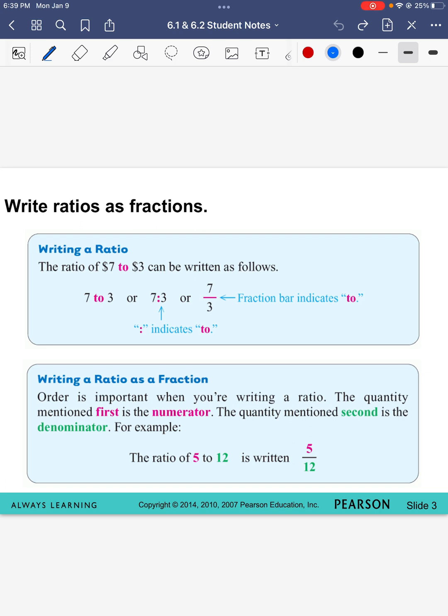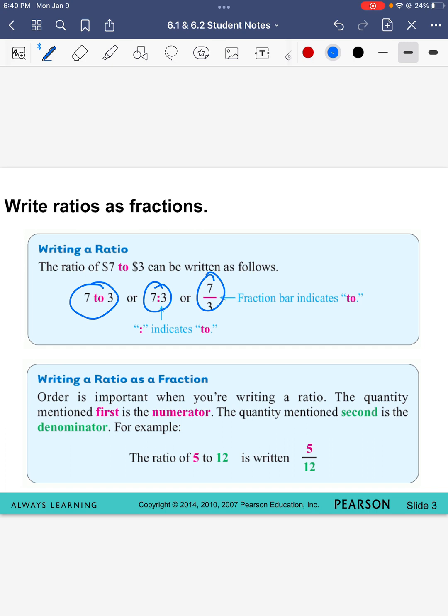So when we look at ratios, we can write them three different ways. There's three ways that I will accept. You can write it as 7 to 3, so with the word to. You can write it with a colon. We still read it as 7 to 3. Or you can write it as a fraction. And again, we read that as 7 to 3. So all three of those ways, we would read it as 7 to 3.